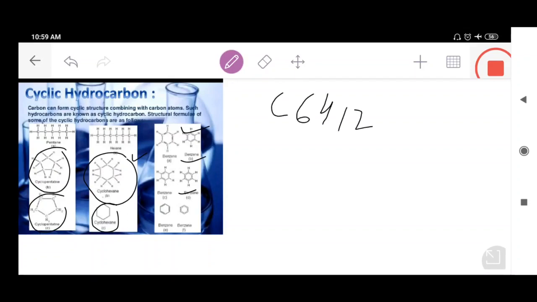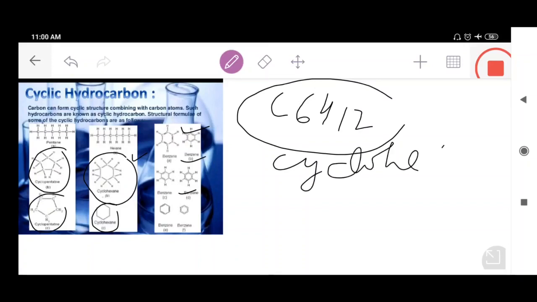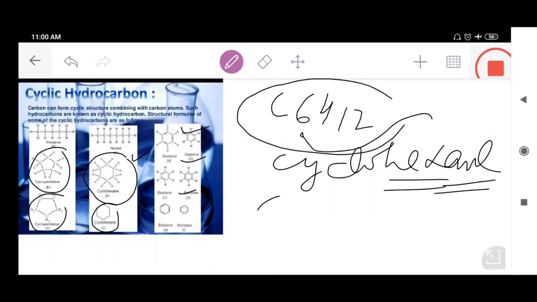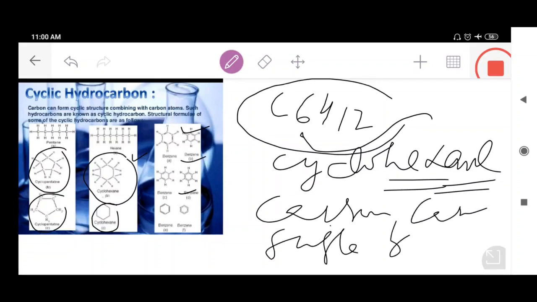Mark my words, students, jot it down. Hexa is used for 6 carbon atoms, and ane is used for carbon-carbon single bonds.